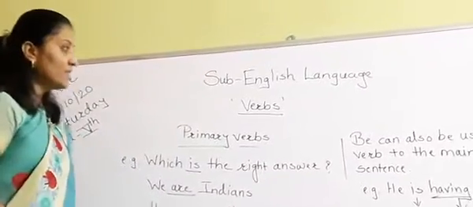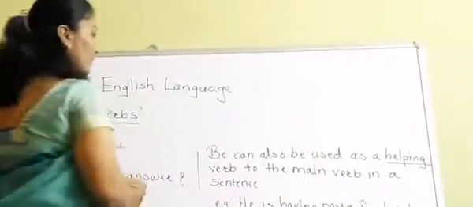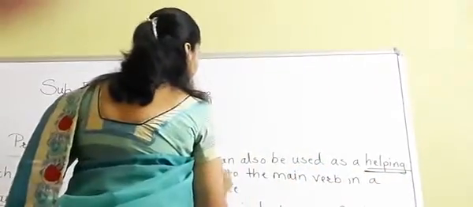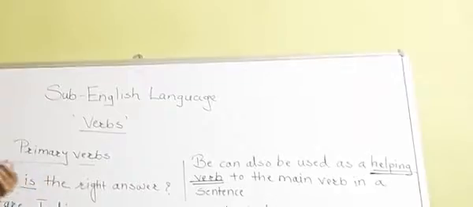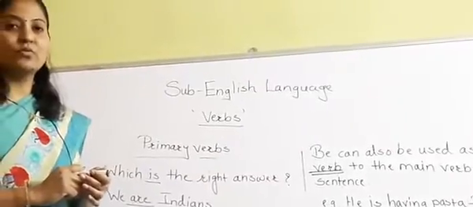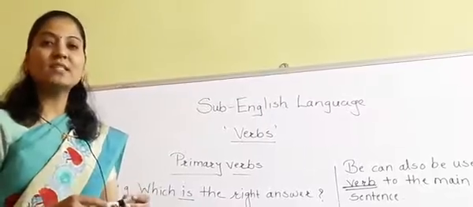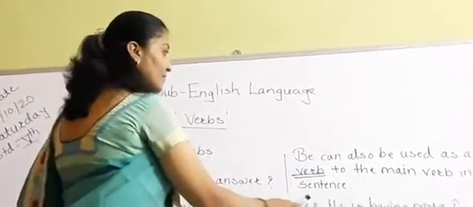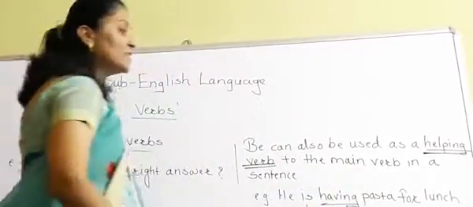So students, be can also be used as a helping verb. Now pay attention. Be can also be used as a helping verb. Helping verb means the verb which helps the main verb to make the meaning of the sentence clear. So see the example. He is having pasta for lunch. This is our sentence.